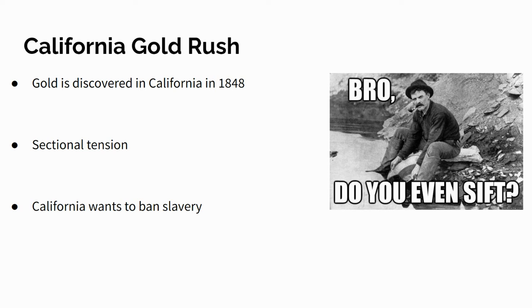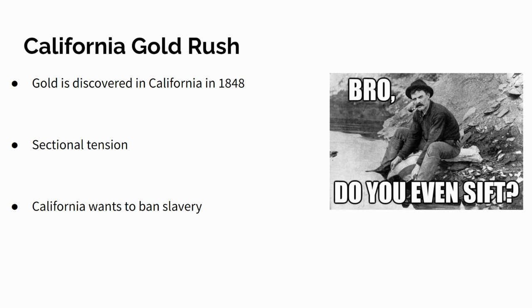And if you've ever heard of the San Francisco football team, the San Francisco 49ers, 1849 was really when the people started to move to California to get gold. And that's why San Francisco's team is called that. That's why their colors are red and gold, okay, if you're into football. All right, anyway, so as people